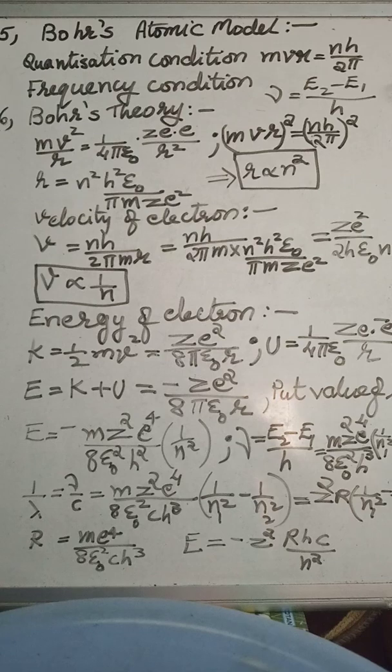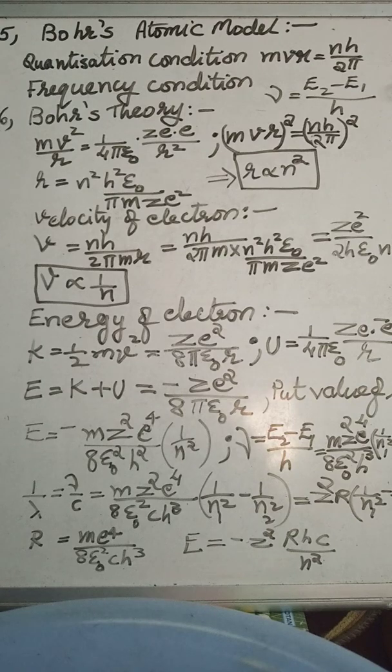We can say that when the electron revolves in an orbit, for that revolution it requires centripetal force. That centripetal force is provided by the electrostatic force of attraction between the nucleus as well as the electrons in the orbit.